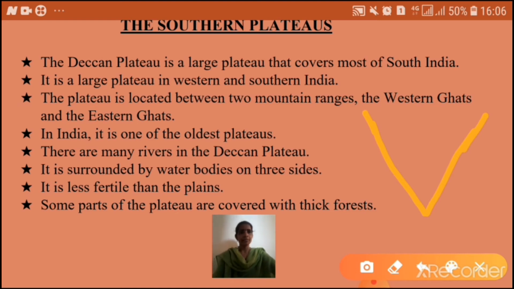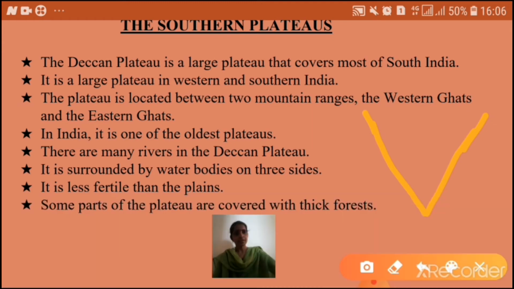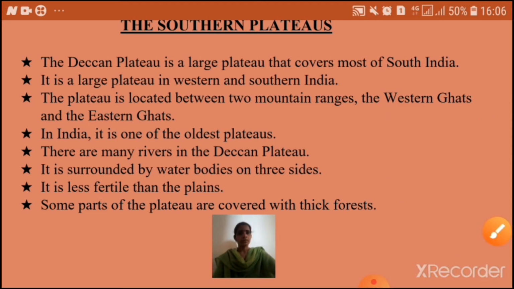See, this area is the Deccan Plateau. In this, you can see the Western Ghats and the Eastern Ghats, and here the western coastal plains and eastern coastal plains.